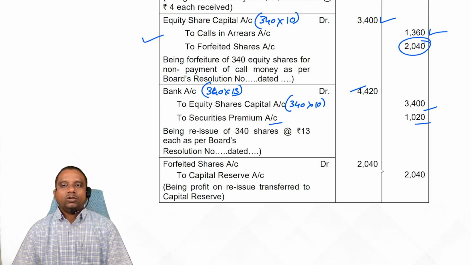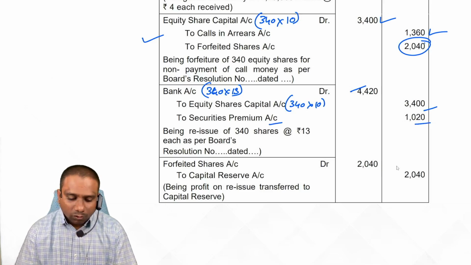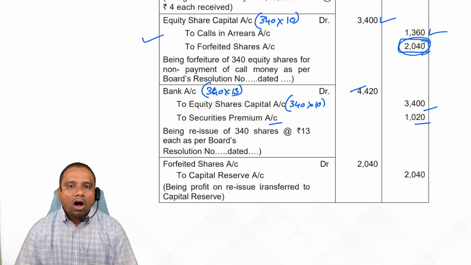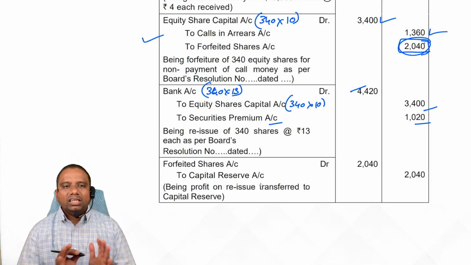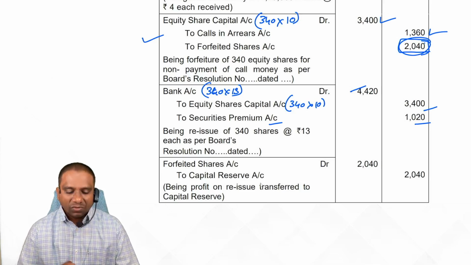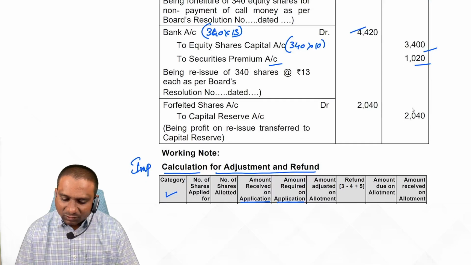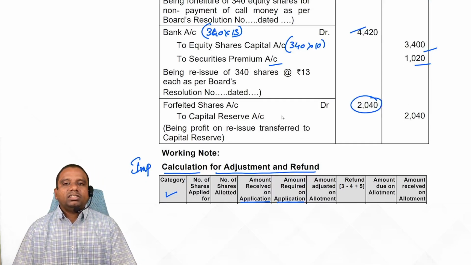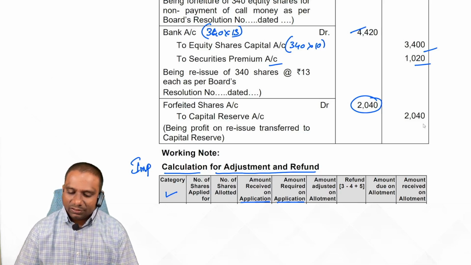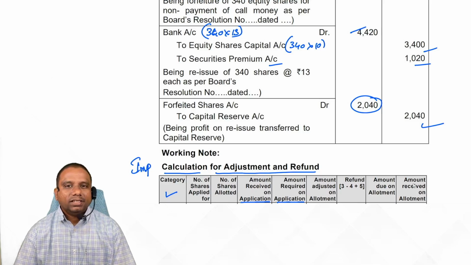Securities premium 1020. Now if you observe, forfeited shares account we have 2,040 rupees balance. On reissue, we don't have any loss. We have issued reissued shares at premium, so that the total amount in forfeited shares account is transferred to capital reserve. Yes or no, students? Yes. Observe carefully.